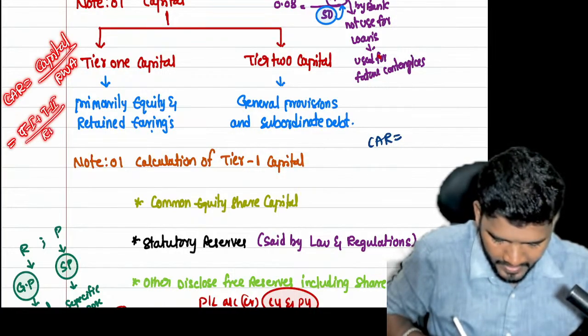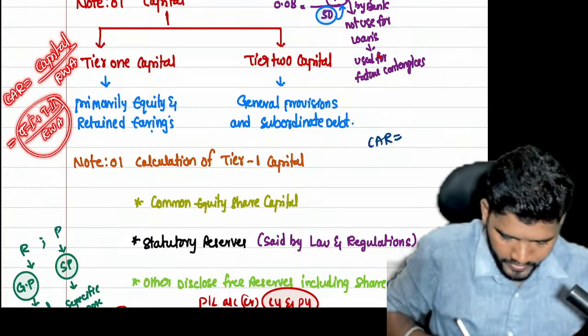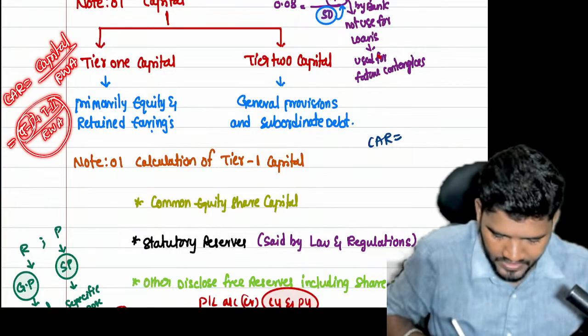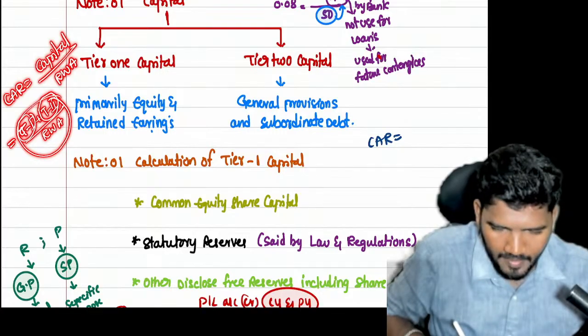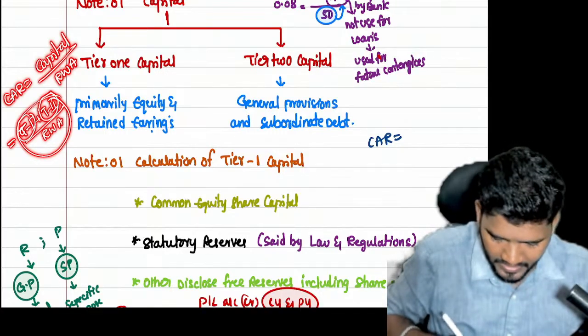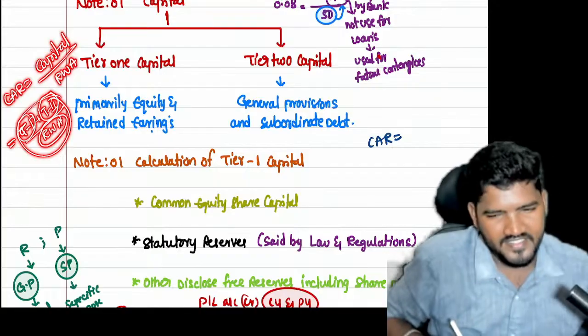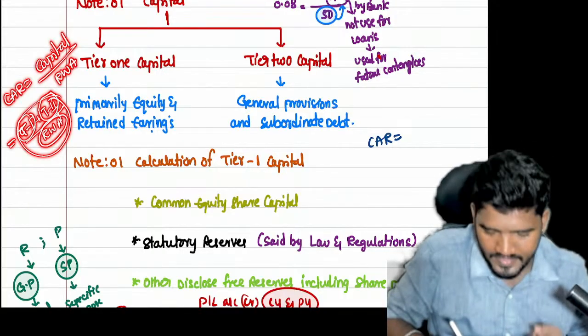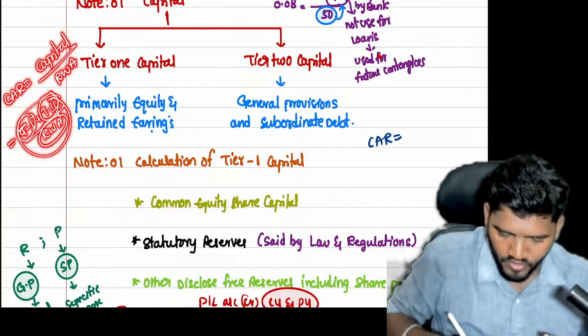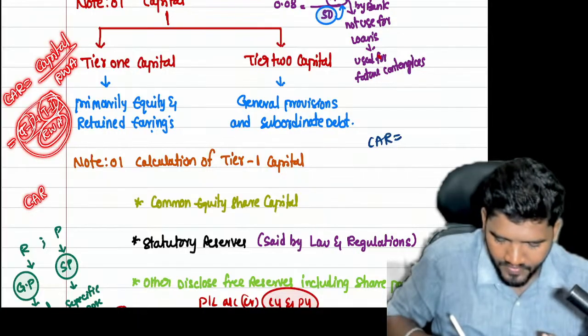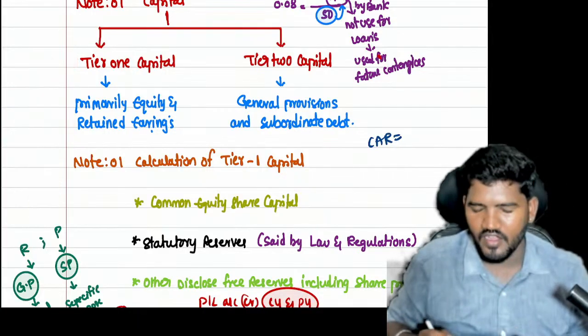Working note 1 is for tier 1 capital calculation, working note 2 for tier 2 calculation, and working note 3 for risk weighted assets. If you know the tier 1 answer, tier 2 answer and risk weighted assets, you can easily calculate the capital adequacy ratio. The ultimate decision has two conditions.